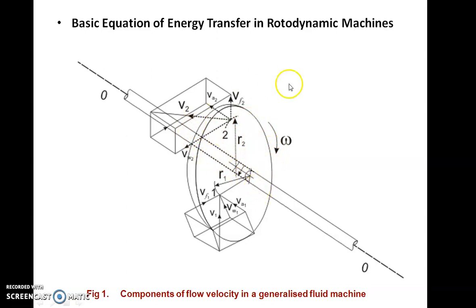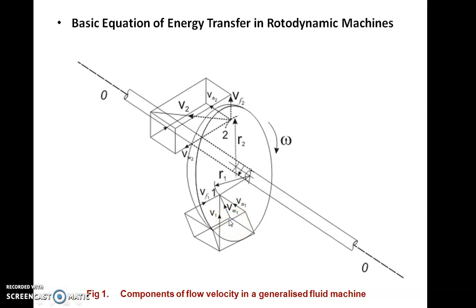Other velocities, that is VA1 and VA2, and similarly VF1 and VF2, also produce some sort of force. Rate of change of momentum in the axial direction will produce axial force. Rate of change of momentum in the radial direction will produce radial force. Rate of change of momentum in the tangential direction will produce tangential force, as per the definition of Newton's second law of motion.